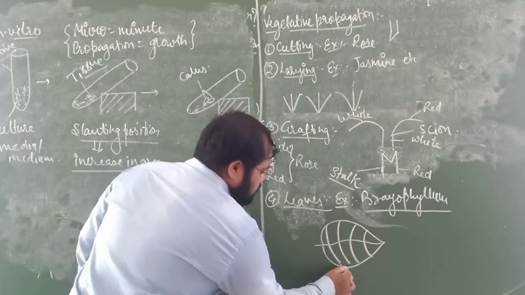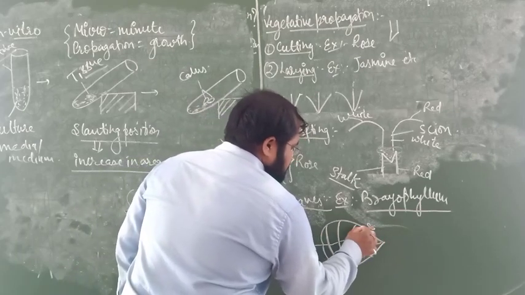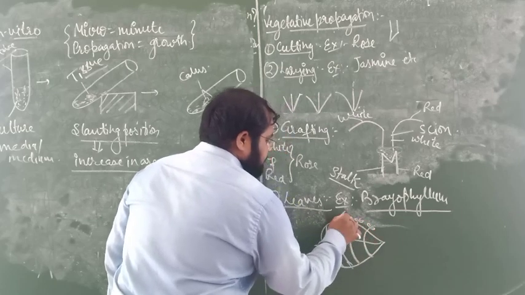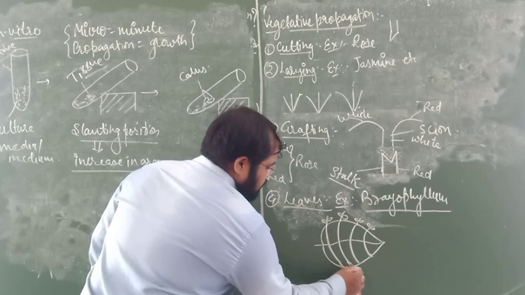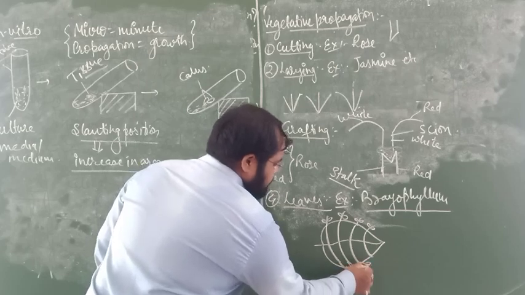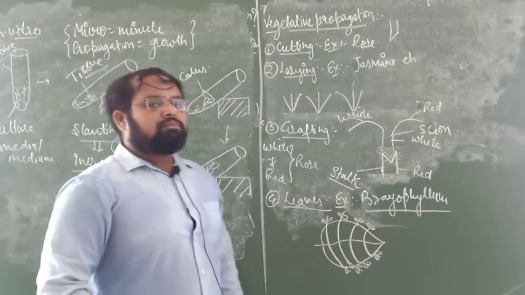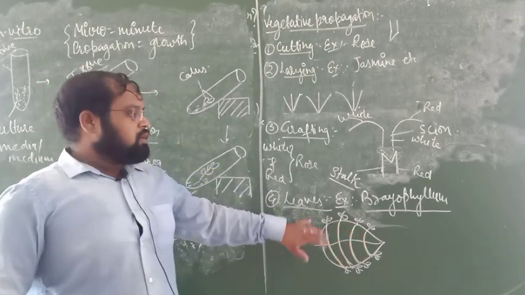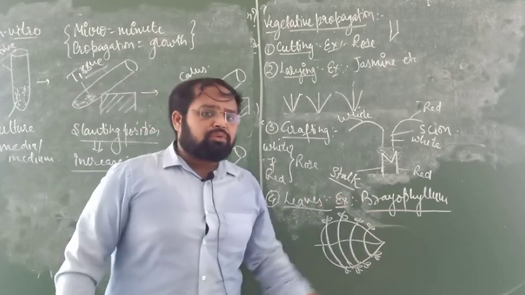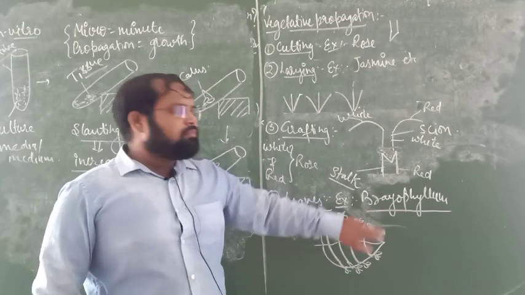At the notches of the leaf, some buds arise. This structure will definitely come in the examination, and you have to identify which type of reproduction takes place and which leaf it is.